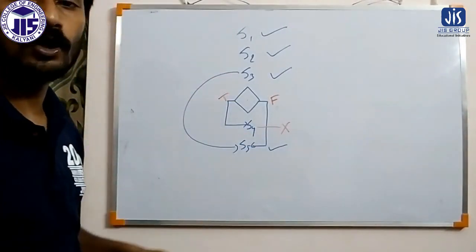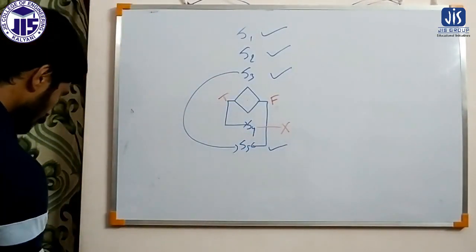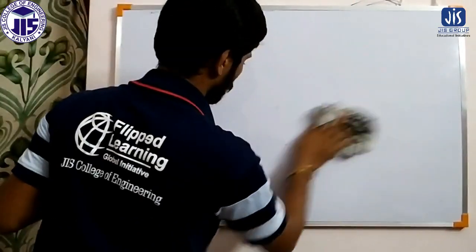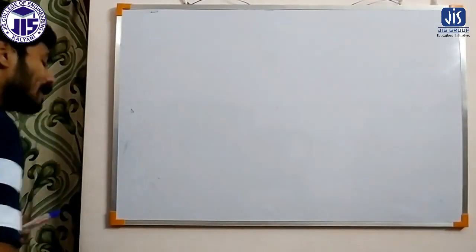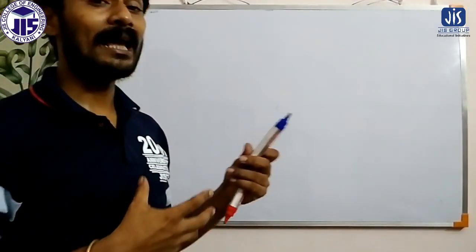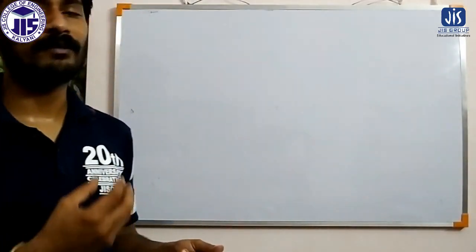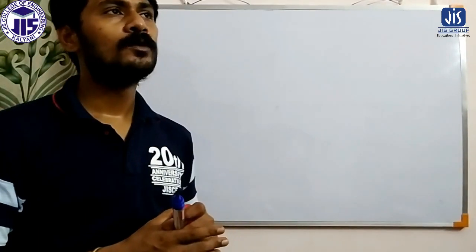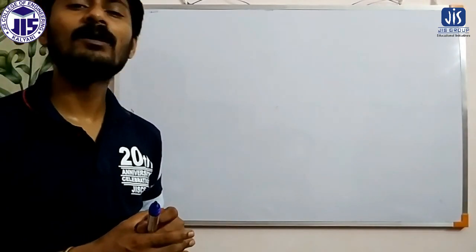Now how do we apply the goto statement? Let me give you a scenario where we can apply this goto statement, with an example. We have to write a program where negative inputs are not allowed.